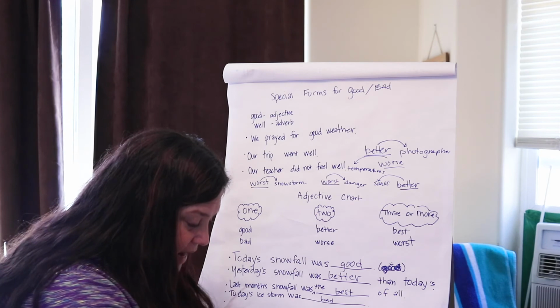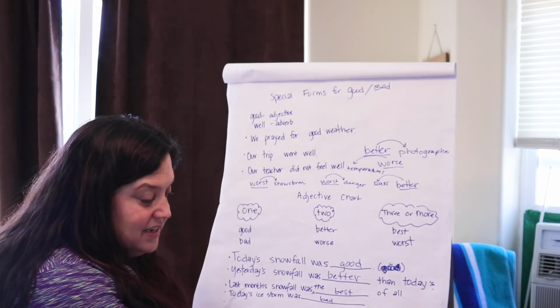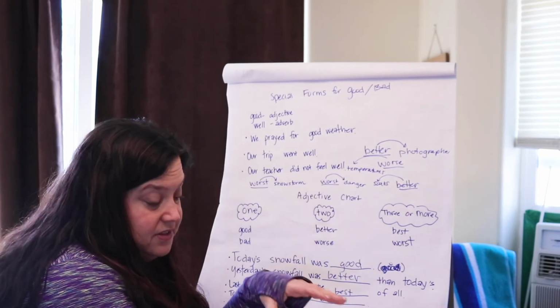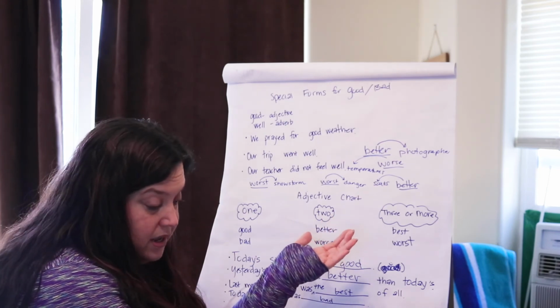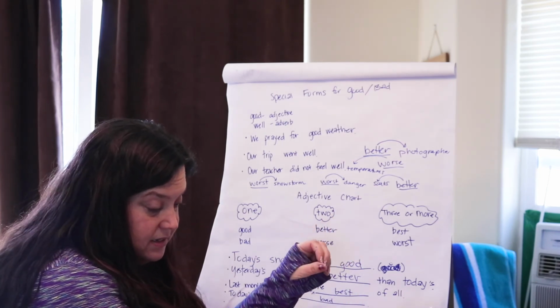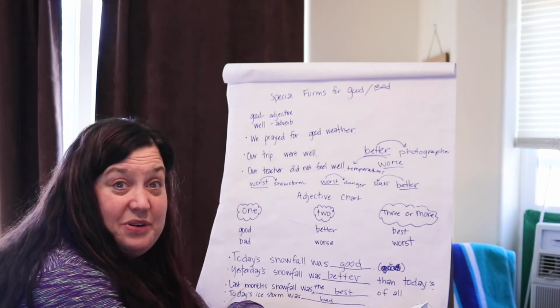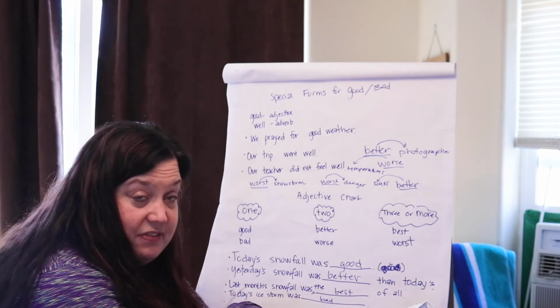Okay, guys, you have worksheet 80. We're all the way up to 80. Once again, for the first part, we'll do like we did in the first part. The second part is what we just did with deciding which one in the parentheses is the correct form and pointing it back to what it's describing or what is being compared. And then the third one, we're doing some proofreading, which is a little different. You're going to figure out what form they've used and if it's the correct one.